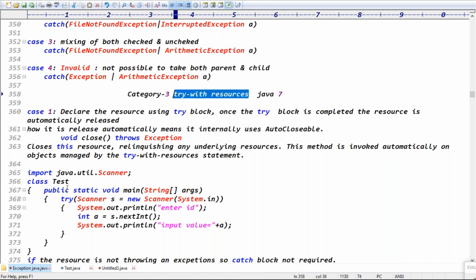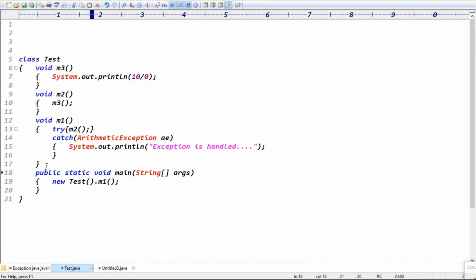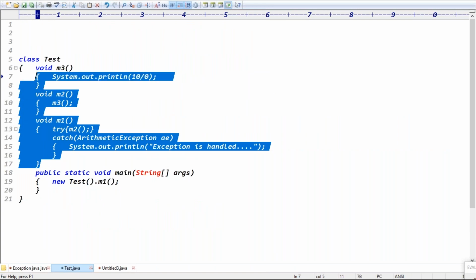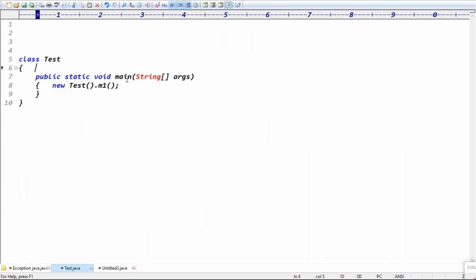Coming to try with resources, if you take the scanner class, generally, scanner class means what? Once you are reading the data from the console, after reading the data, definitely we have to close the scanner object. Assume if you forget to close the scanner, then you'll get some issues in the production environment.